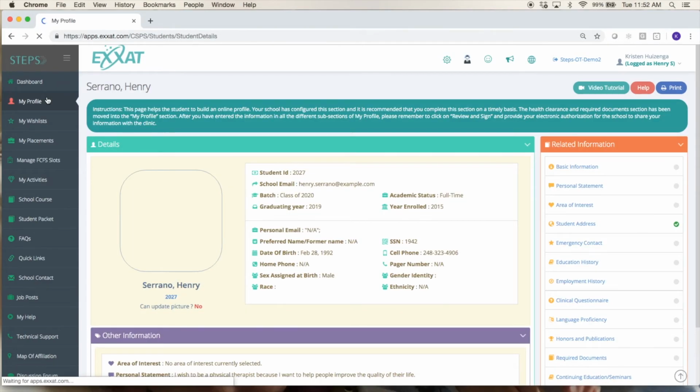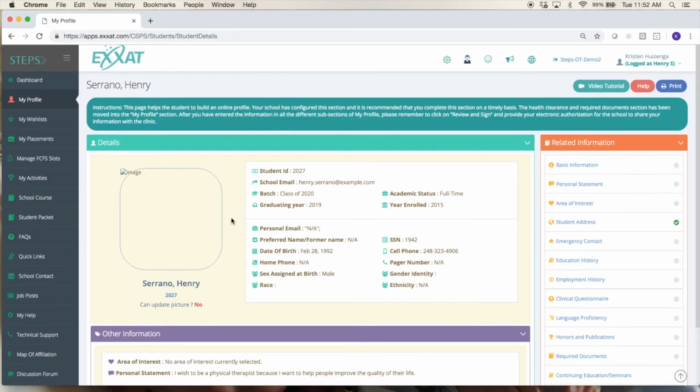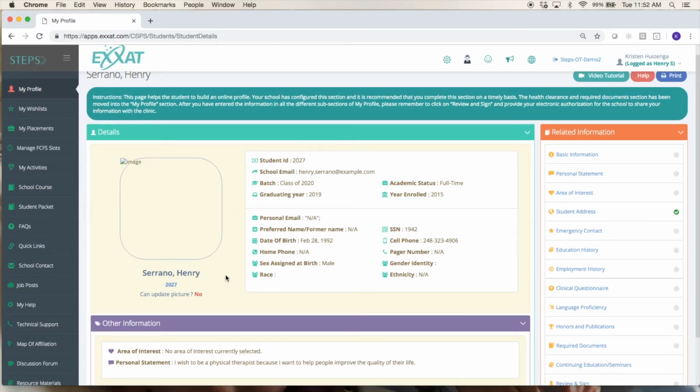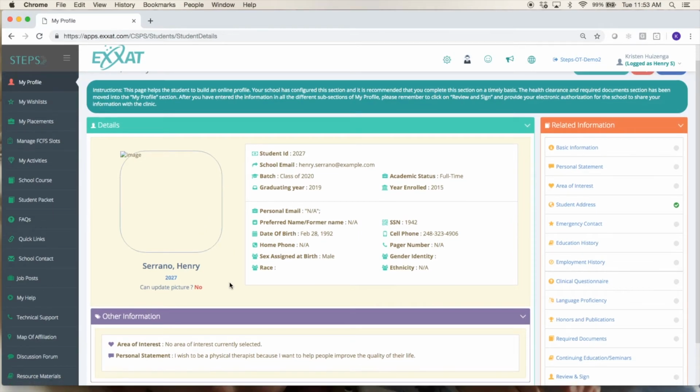So this is something that your school will want you to fill out, to obtain more information about you so that your school gets to know you a little bit better. Also, they might be sending it off to fieldwork sites so that the sites that you're placed at can know you better. Some schools allow their students to upload pictures. Others provide pictures for their students. If your school allows you to upload a picture, you'll just do so here.